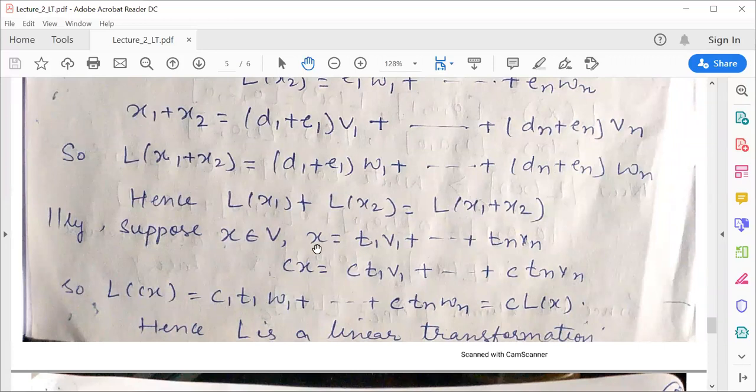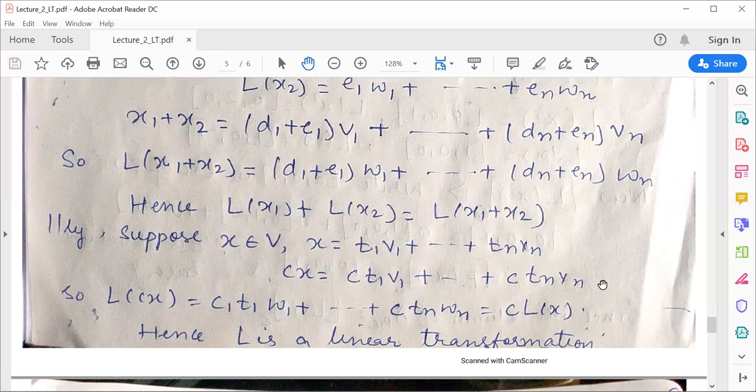Now the second property. x can be defined like this, then c x can be defined in this manner. Taking the linear transformation of this, as per the definition of the mapping defined, it will be c d1 W1 plus up to c dn Wn. This is nothing but c into L of x. That means the second property is also satisfied. Hence the defined mapping is a linear transformation.